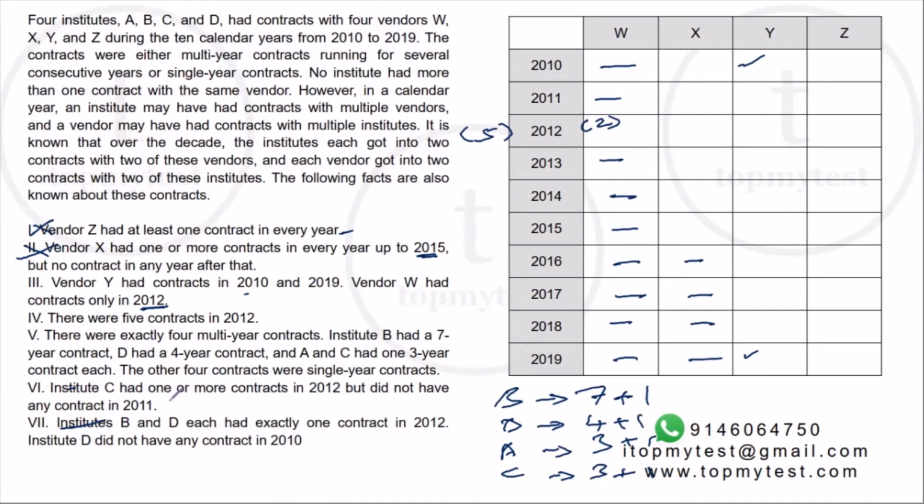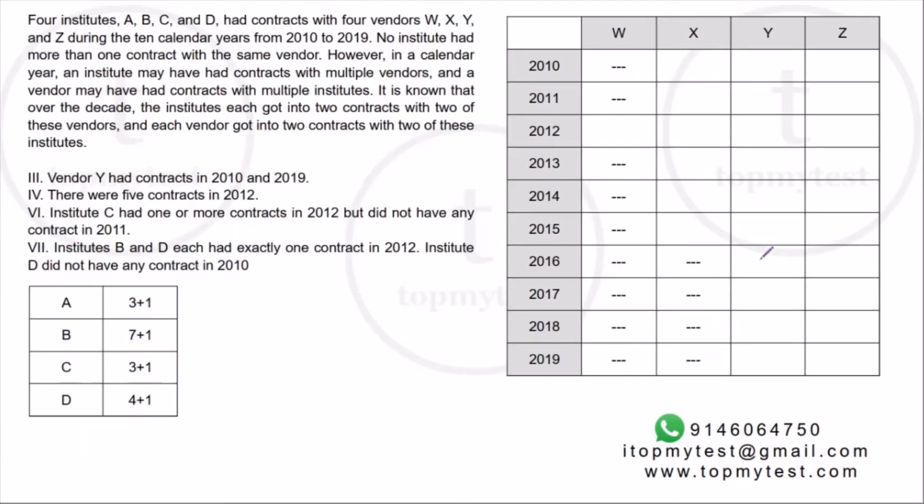Institute C had one or more contracts in 2012, but did not have any contract in 2011. We'll come to this later. And Institute B and D each had exactly 1 contract in 2012. Institute D did not have any contract in 2010. Okay, so let's summarize the information that we have here.